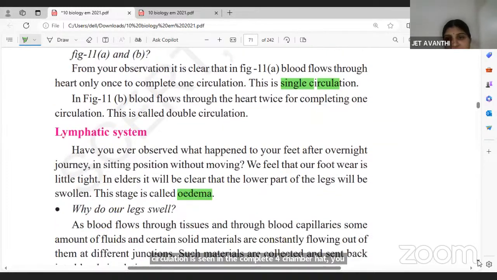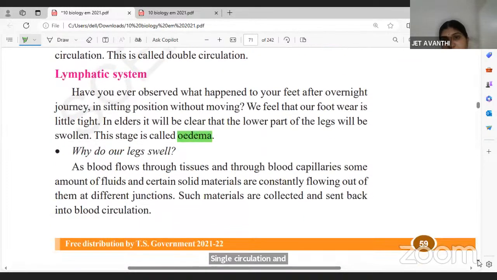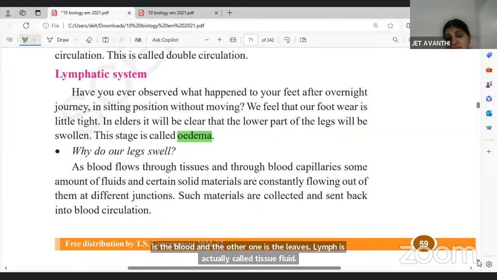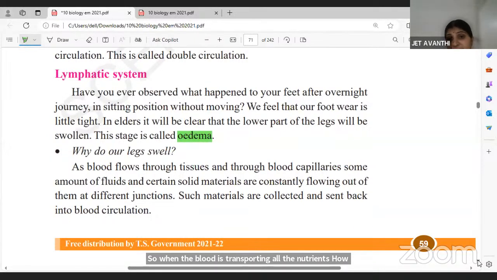And then the lymphatic system. See, what is lymph here? Children, in the human body, we have two fluids flowing. One is the blood and the other one is the lymph. Lymph is actually called tissue fluid. So when the blood is transporting all the nutrients and all the gases, some nutrients may escape the normal blood circulation, and these nutrients will flow back again to the blood circulation. So the system which enables the escaped nutrients back to the normal circulation is actually the lymph.